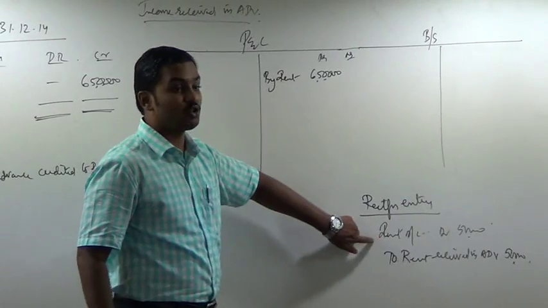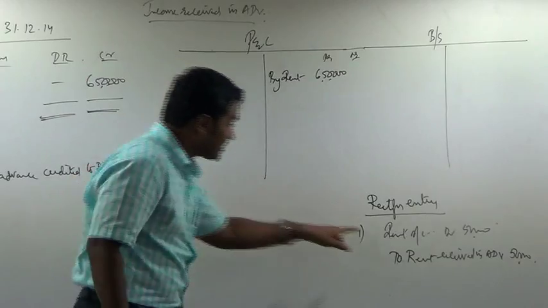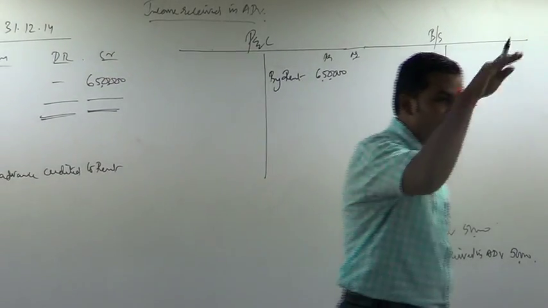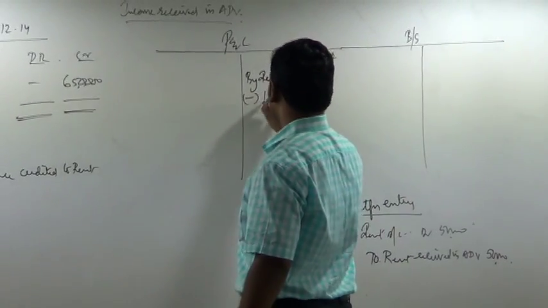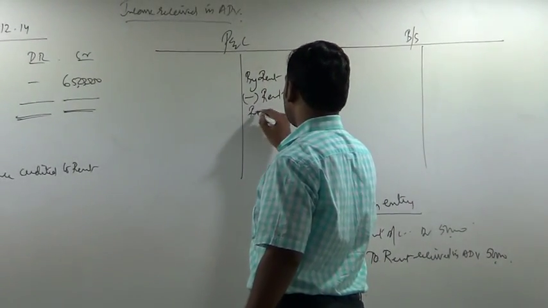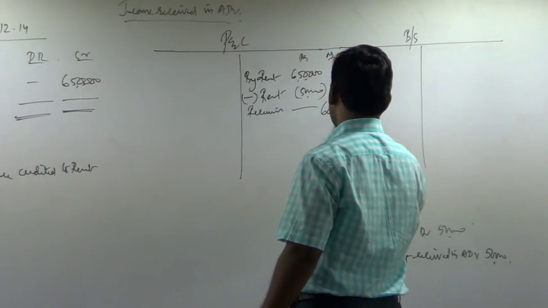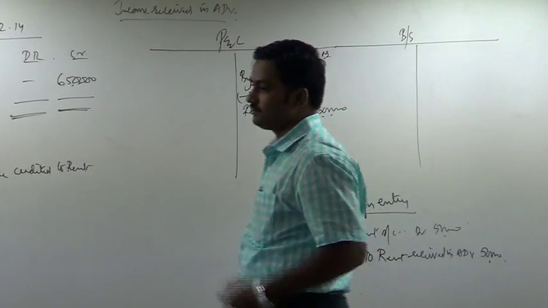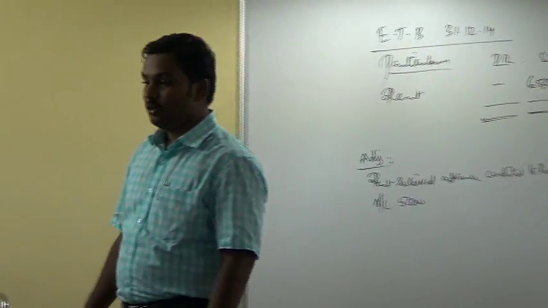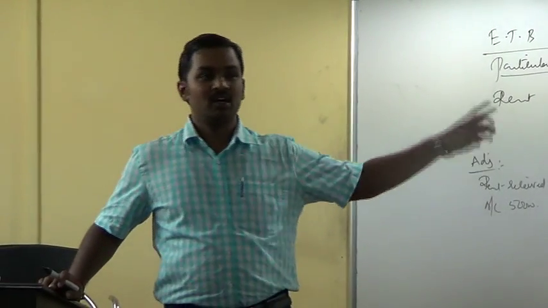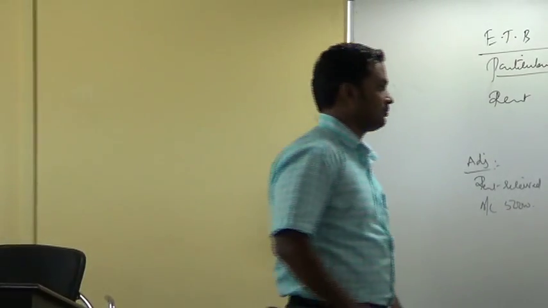So how will you give effect to this entry now? Because of this entry, the rent account should be debited. It's already showing a credit balance, but this entry is asking you to debit the account. That means the balance has to be reduced. So go to the P&L account and say less: rent received in advance 50,000. Outer column 6 lakhs. Why did I say less? Because this entry is asking you to debit the account. The account is showing a credit balance, so the balance has to be reduced.